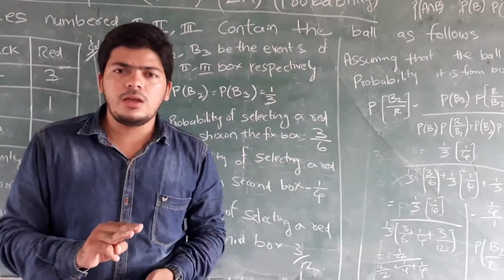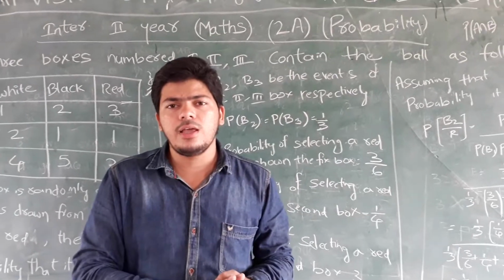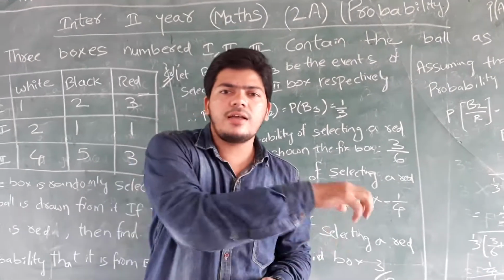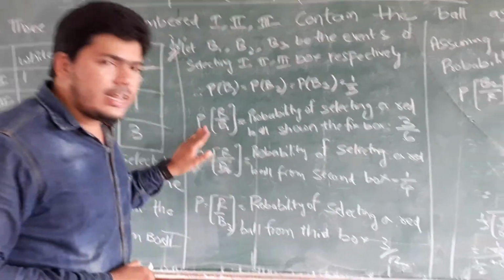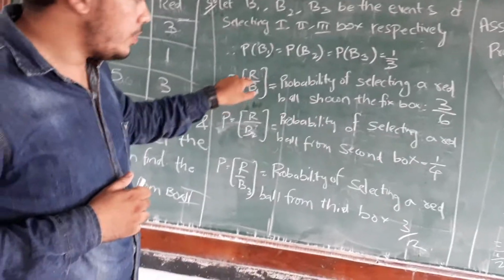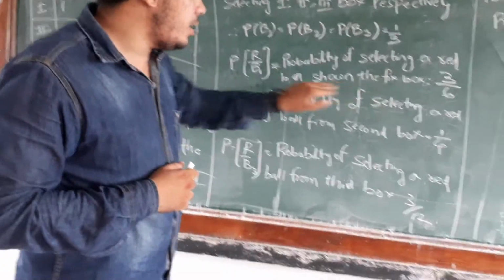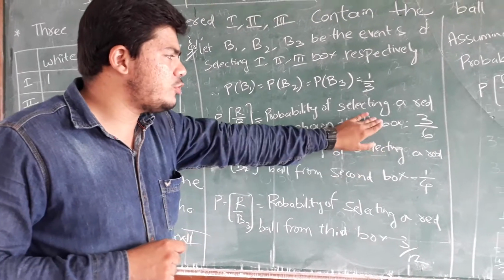So the probability of each bag is 1 by 3. Probability of R by B1, where R is red, is the probability of selecting a red ball from the first bag.